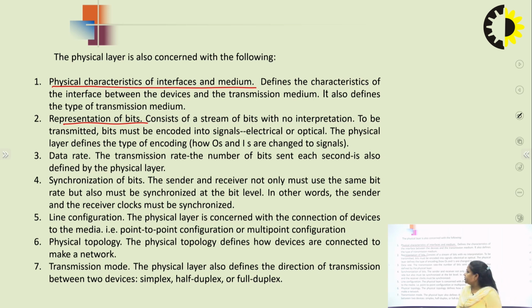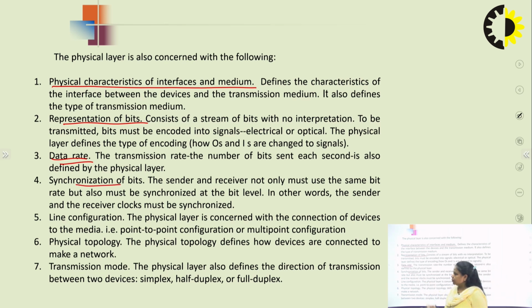Then the third responsibility is data rate. When I use the word data rate, we have to find the transmission rate, that is, how many bits are sent per second. That is also a responsibility of the physical layer. If it is too fast, it is easy to manipulate that data. If it is very slow, then it would be a very time consuming process and so on. So we need to maintain the data rate.